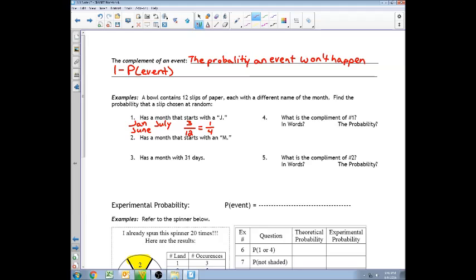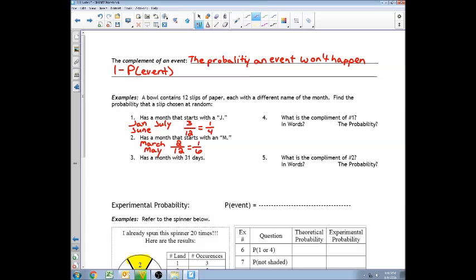Number 2, it has a month that starts with M. What are the months that start with M? March and May. So there are 2 favorable outcomes over 12 months, which means it has a 1 over 6 probability. Number 3 has a month with 31 days.